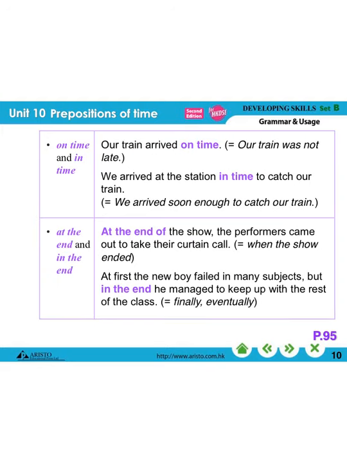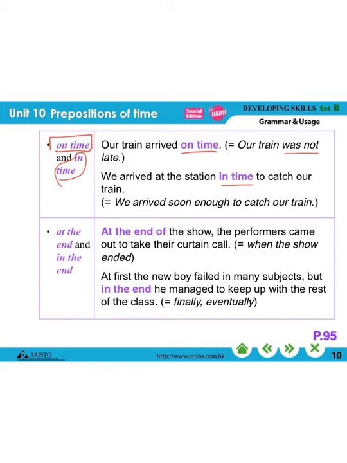So what about on time and in time? What is the difference between them? On time and in time. Please look at the example here. Our train arrived on time. On time means our train was not late. And then we arrived at the station in time to catch our train. That means we arrived soon enough to catch our train. So the first one, it was not late. And the second one, we were very, very lucky because we arrived at the station just in time to catch our train.